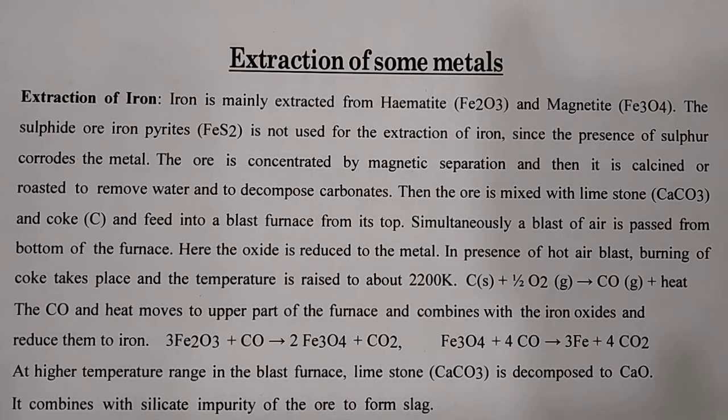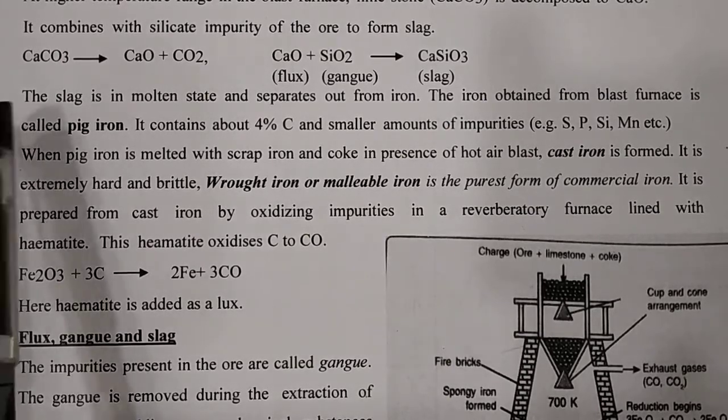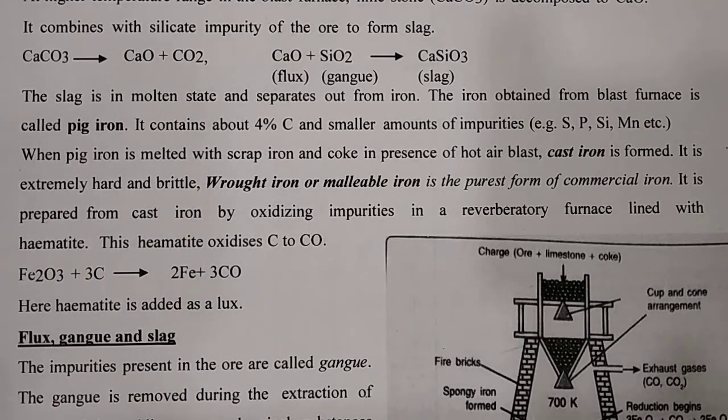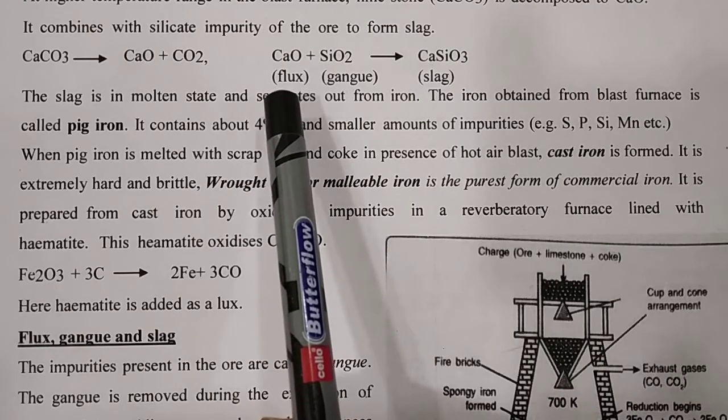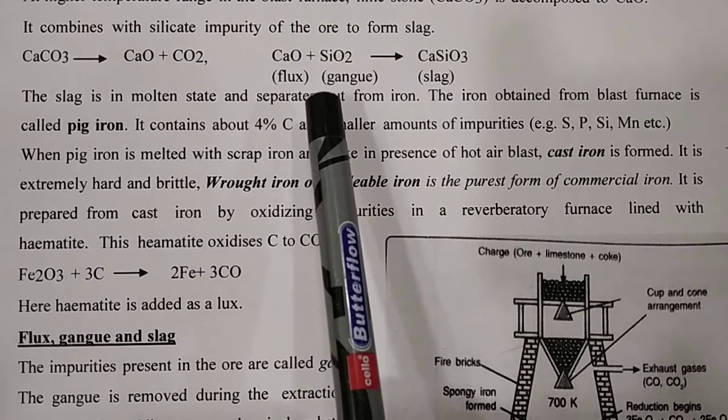At the higher temperature range of the blast furnace, limestone is decomposed to CaO. It combines with silicate, the impurity of this ore, to form slag. One marker question asked in the board: what actually is slag, and give the molecular formula of slag. It is asked in MCQs also. So basically CaCO3, when you heat this compound you get CaO plus CO2. Then this CaO when treated with SiO2, that is flux plus gangue, you get slag, that is CaSiO3.